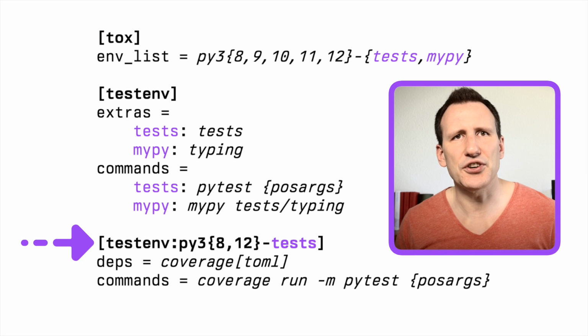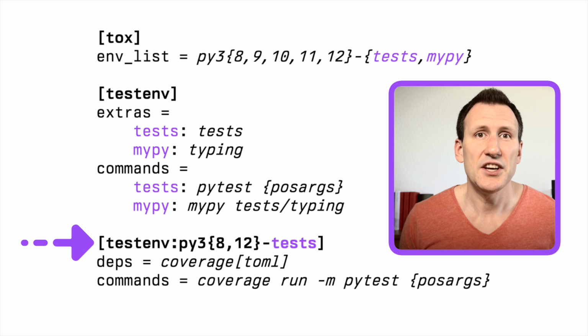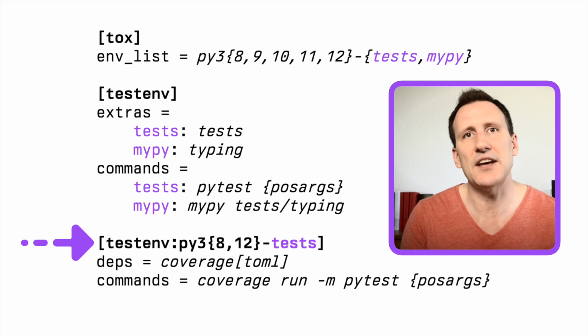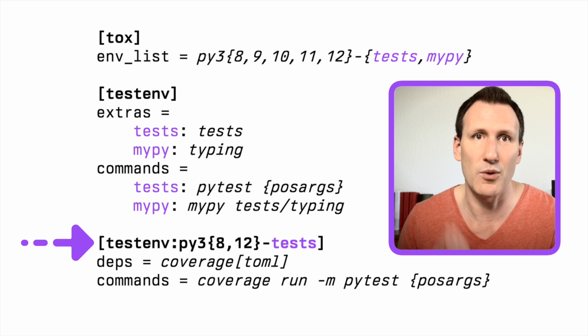Because coverage without measuring branch coverage is pointless. This is my hill. Here I will rest in peace. And to achieve that, I have to create a new test environment. You can see that I can use Tox's idiosyncratic pattern matching again to define it. This means that only the configuration of the two environments, py38 test and py312 test, is overwritten.